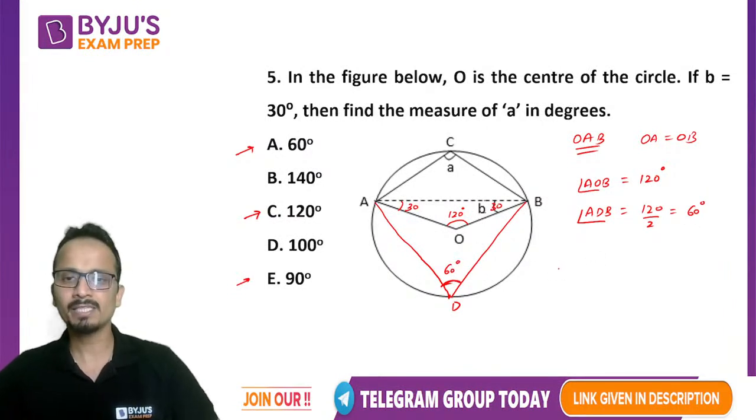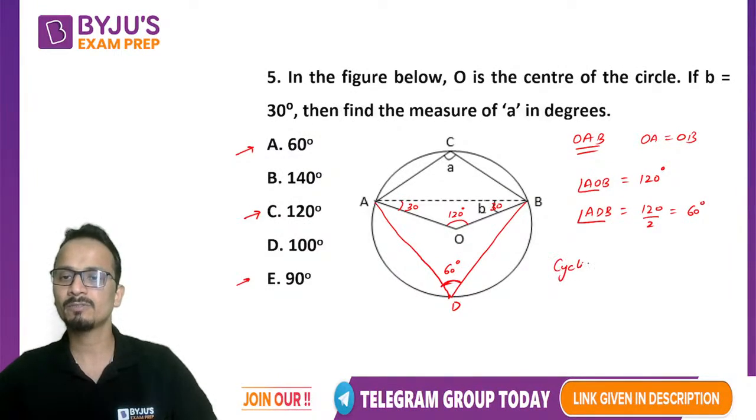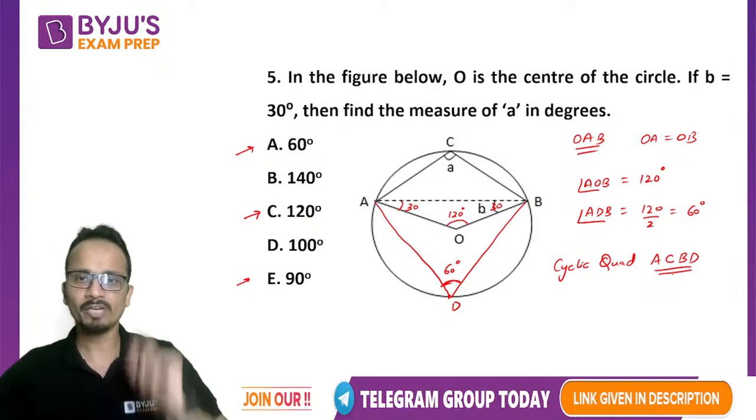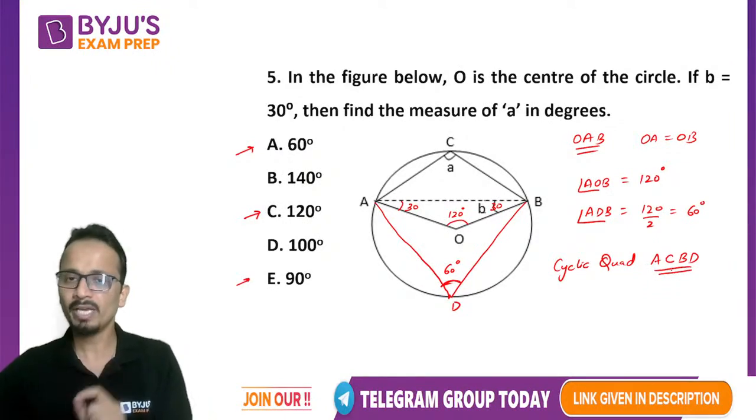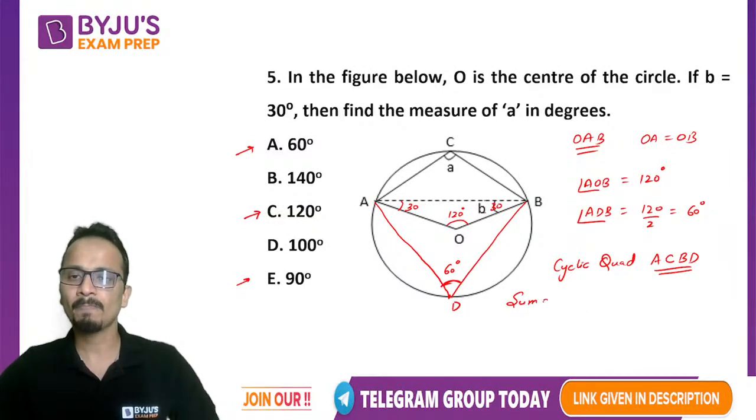Now next thing is to consider the cyclic quadrilateral ACBD. The property of a cyclic quadrilateral says that the sum of opposite angles is equal to 180 degrees.